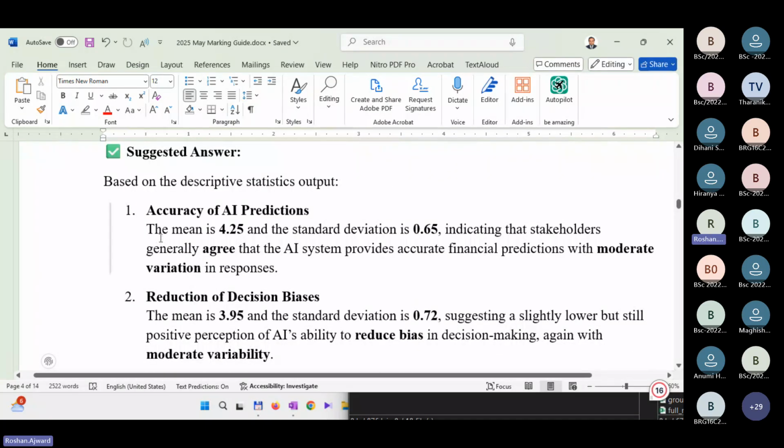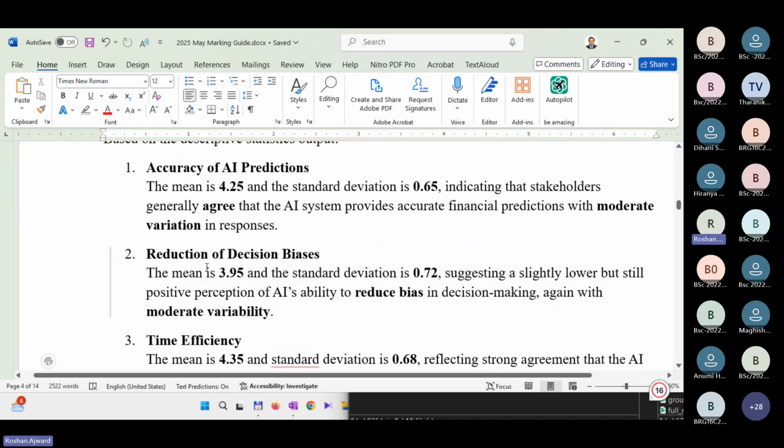A suggested answer would be like this. Accuracy of AI prediction: the mean value is 4.25 and the standard deviation is 0.65. So you interpret that stakeholders generally agree, because it's between agree and highly agree, that AI systems provide accurate financial predictions with moderate variation in responses. That's why it's 0.65, the standard deviation. Likewise, you can comment on the other variables also.